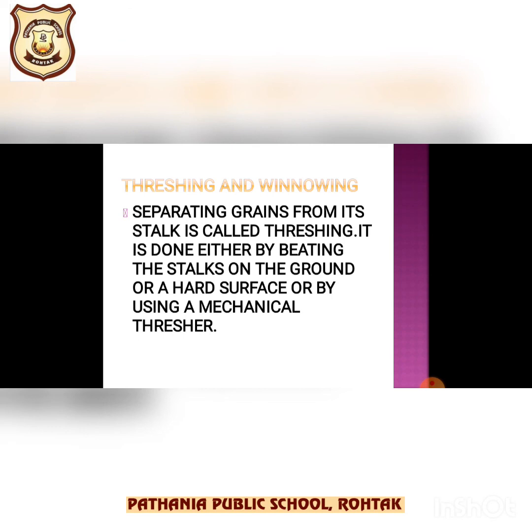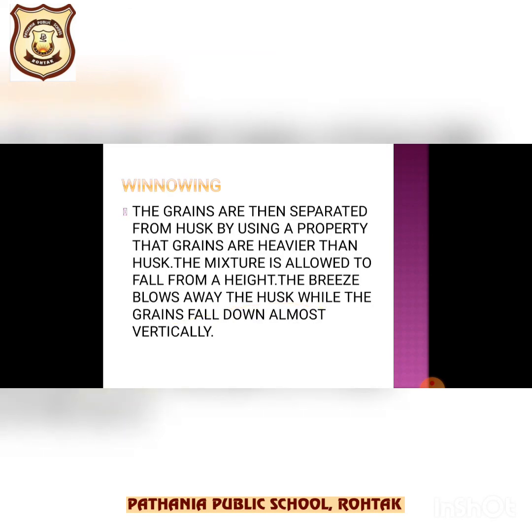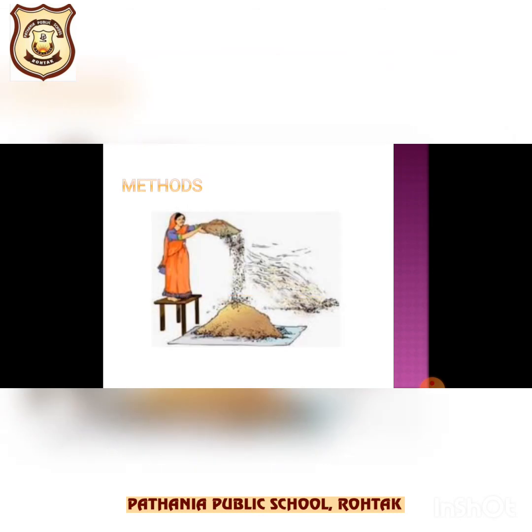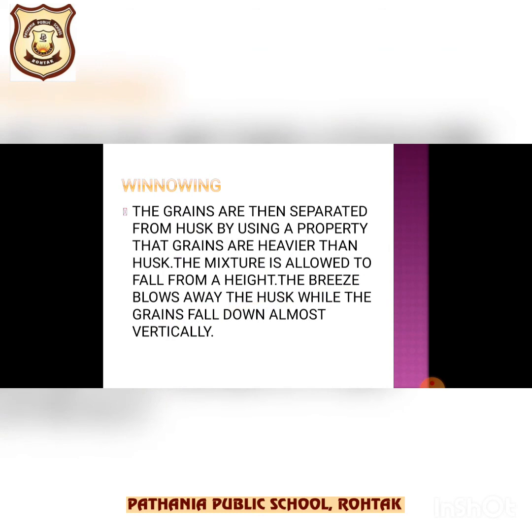Okay, now let's come to another process, that is called winnowing, and this picture is showing winnowing. So how is winnowing done? What happens when a farmer threshes wheat crop in his field? He gets a mixture of wheat grains and husk. Now before wheat grains can be used, husk has to be removed from them. Husk is separated from the wheat grains by the method of winnowing, and winnowing is the method of separating husk from grains with the help of wind, right?